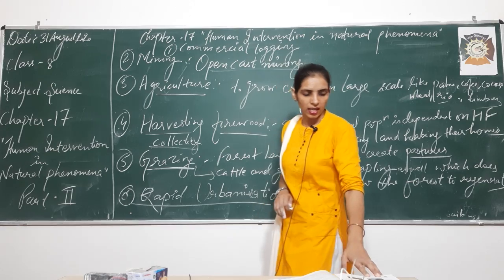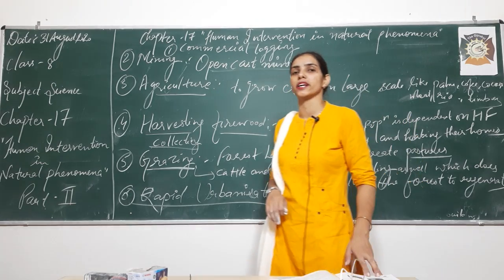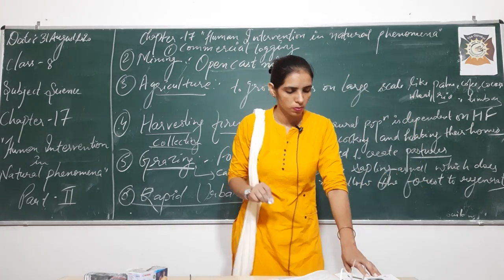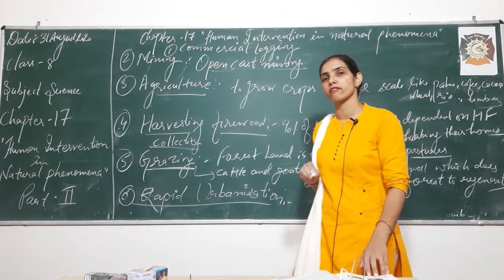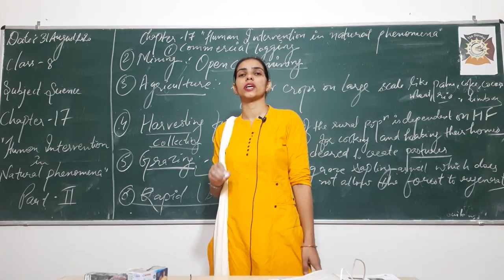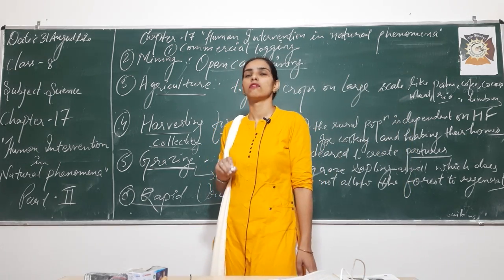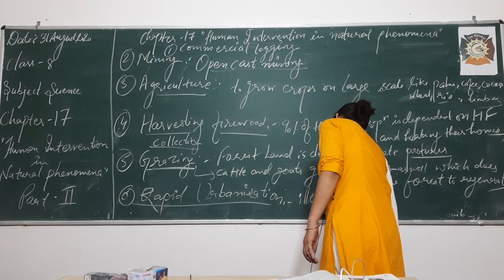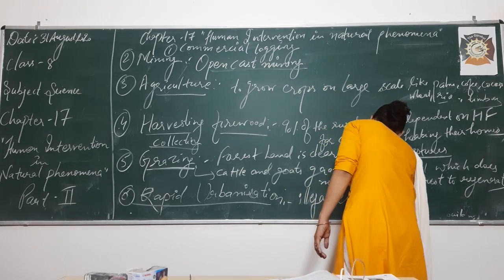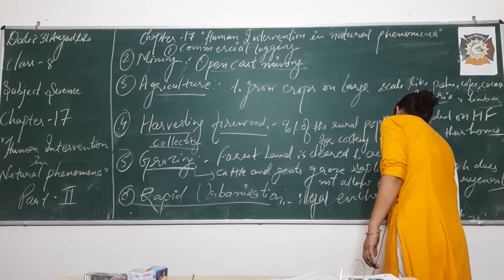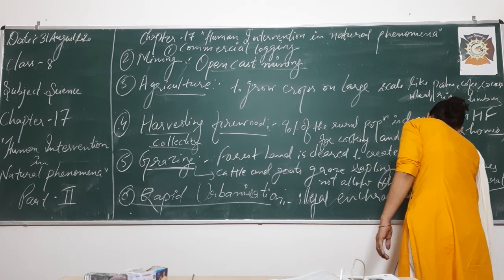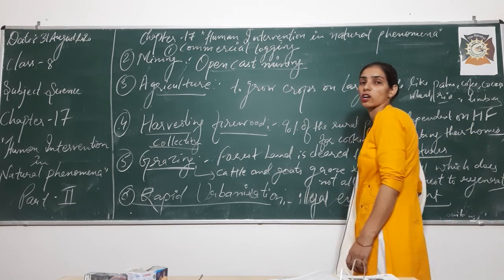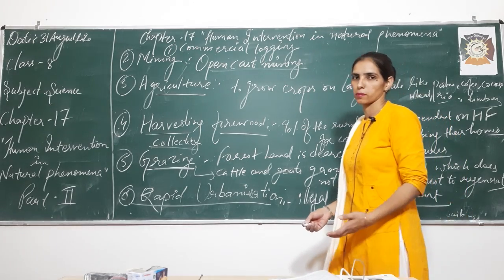So we can say that illegal encroachment on forest and for human settlements, we are clearing away the forest, right? What is illegal encroachment? Illegal encroachment means कब्जा करना किसी लैंड पर, है ना.